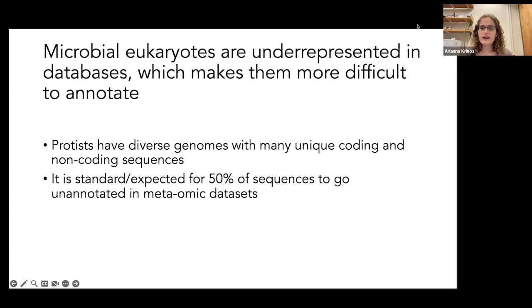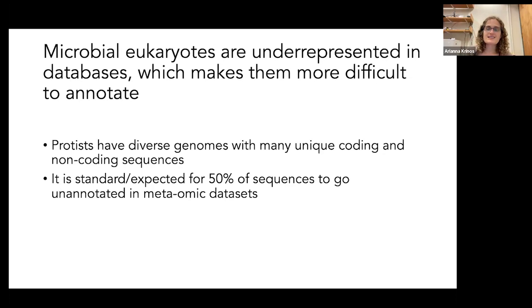As we've heard a lot about this week, and especially in the last couple of days at this symposium, microbial eukaryotes are particularly underrepresented in databases, which can pose a lot of challenges to annotation. This is in part because protists have diverse genomes that have many unique coding and non-coding sequences, as well as the fact that protists are comparatively understudied, with relatively few isolates having been sequenced, in particular genome sequencing efforts as compared to, for example, transcriptome sequencing and collation efforts.